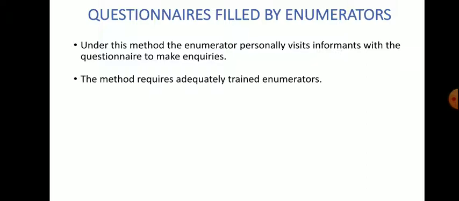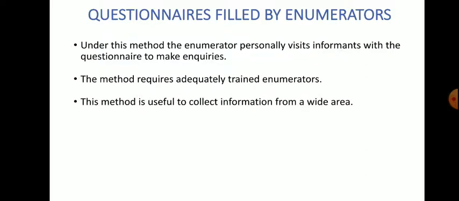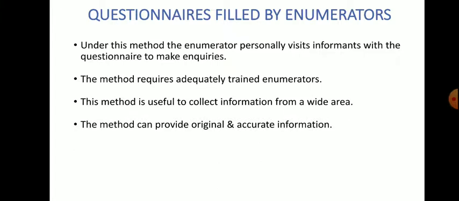Here the enumerator is going to the field, taking those questionnaires with himself or herself and collecting the data. This method requires adequately trained enumerators. At the same time, this method is useful to collect information from a wide area, because here investigators can recruit many enumerators and they can collect the data for that investigator.